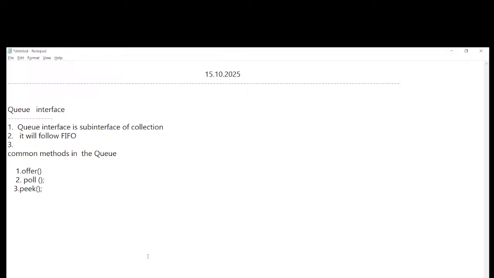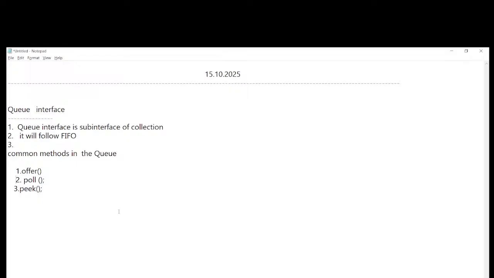So what will peek do? It will return the head without removing, and poll will remove and return the head, and offer adds an element to the queue. These are some common methods we use.